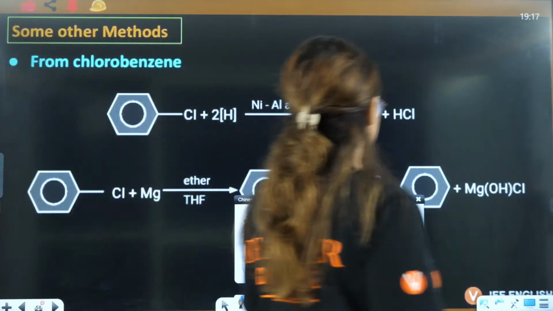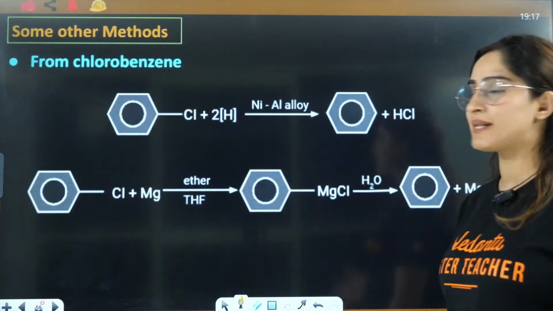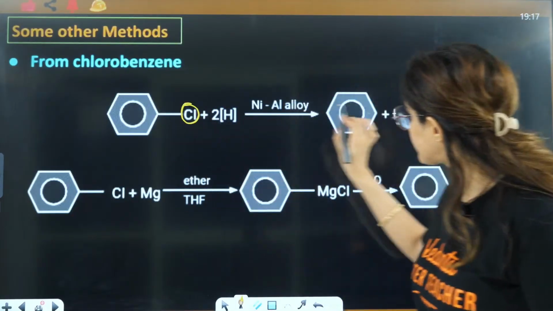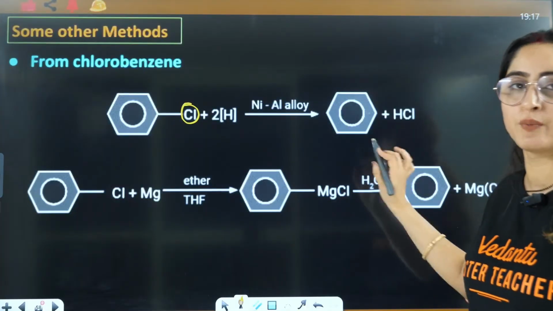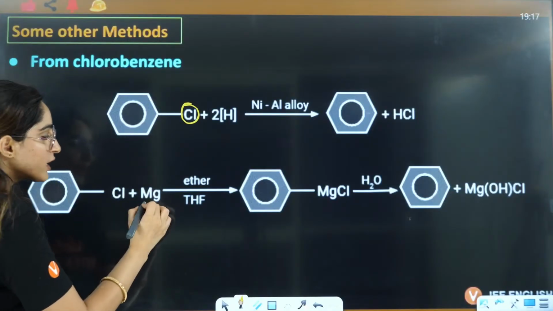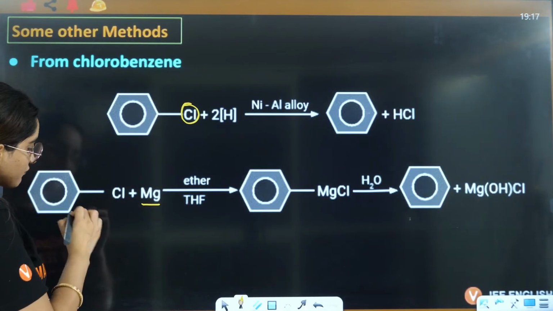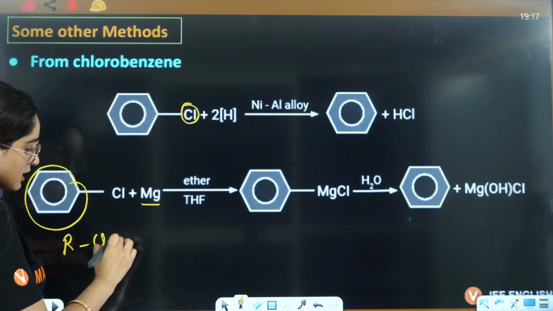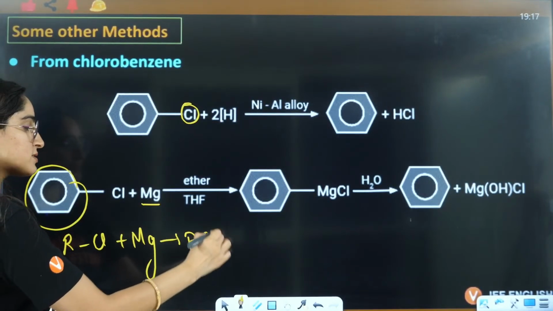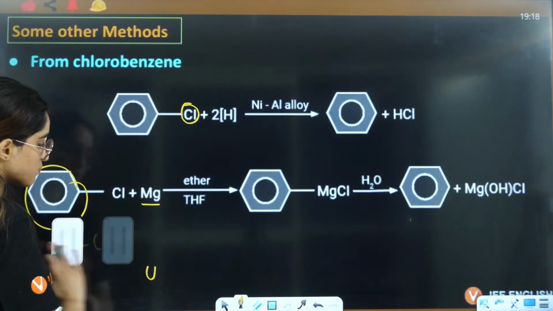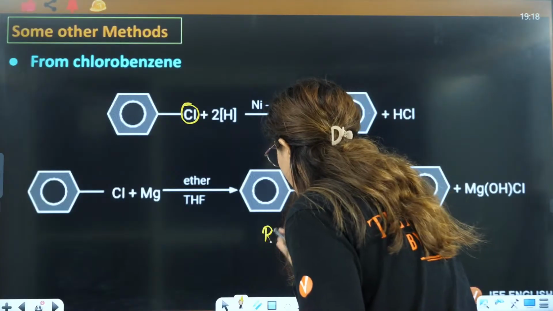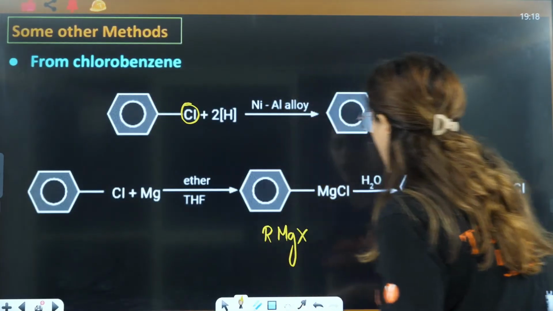Then let's talk about chlorobenzene. In chlorobenzene, directly you add catalytic hydrogenation. The Cl will be replaced by hydrogen and you will have the formation of benzene. Or you can have this reacted with magnesium. Let's say this is R-Cl plus Mg, that will give rise to RMgX. That means this particular Grignard reagent will be formed.